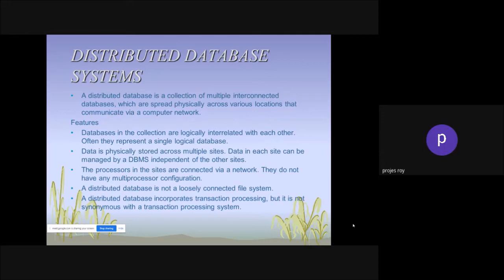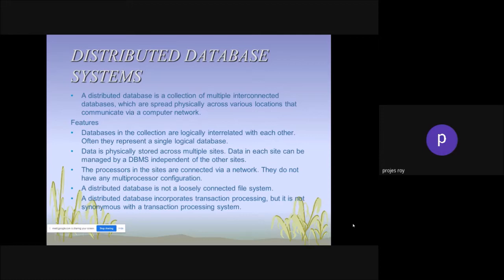Sometimes, suppose you are logging in to your email, you will find the database name is different on your computer, and sometimes it's different. So there are many databases for any email account.